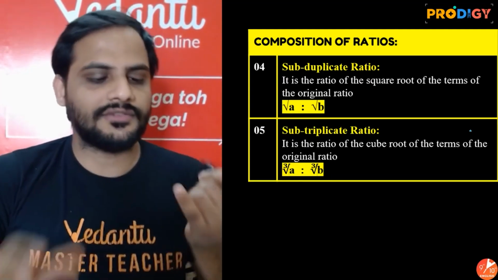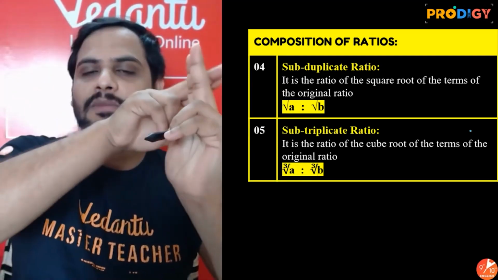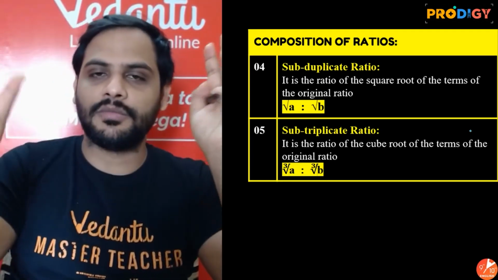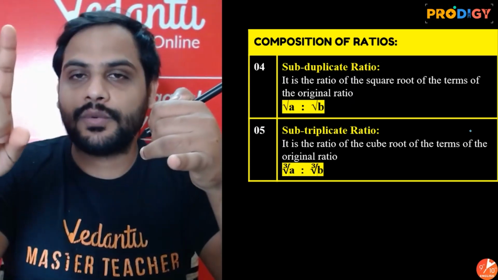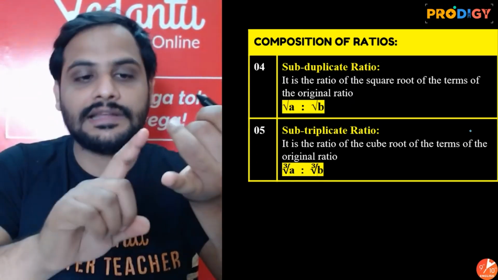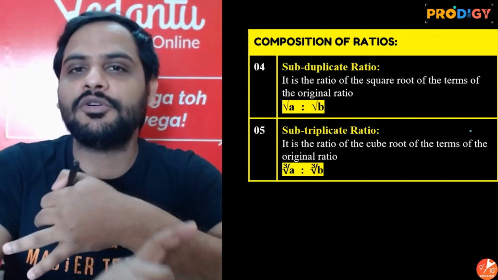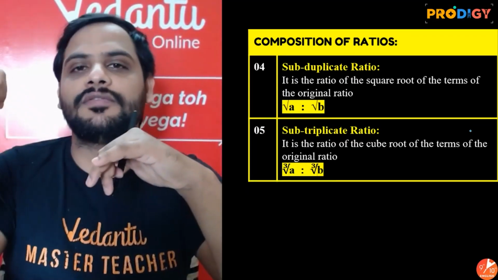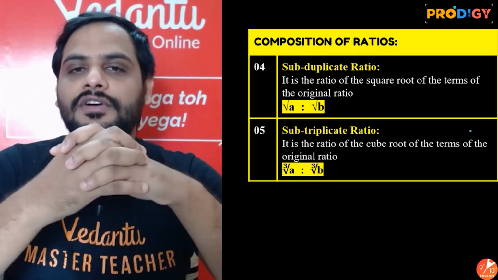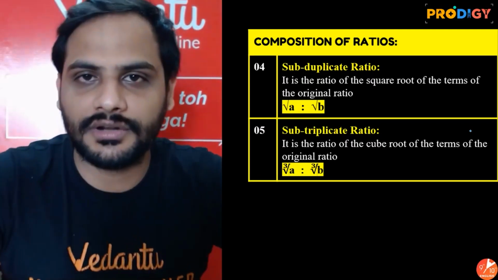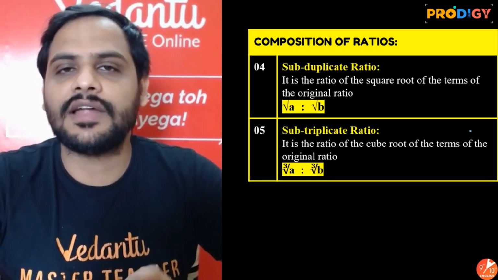These are the simple types of ratios which we have, 5 types. The first one is compound ratio. If 2 or more ratios are given, we multiply all the numerators and all the denominators to get the compound ratio. Then comes your duplicate ratio: we square the numerator and denominator. Then triplicate ratio: we cube the numerator and denominator. Subduplicate: we take the square root of the numerator and denominator. And we take the cube root of both the terms of the ratio in case of subtriplicate. So these are the different types of ratios.